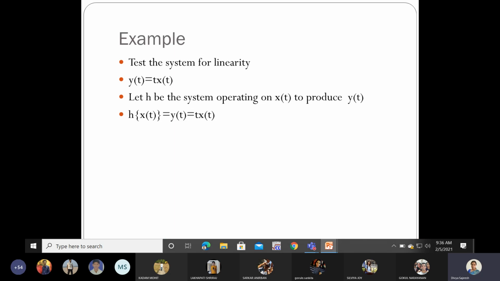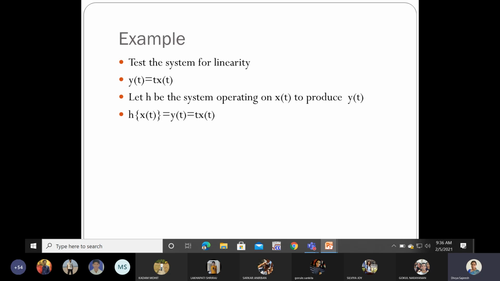When the signal is applied to the system H, you will obtain y of t. So what it implies? It is t x of t. That is what is happening inside the system.